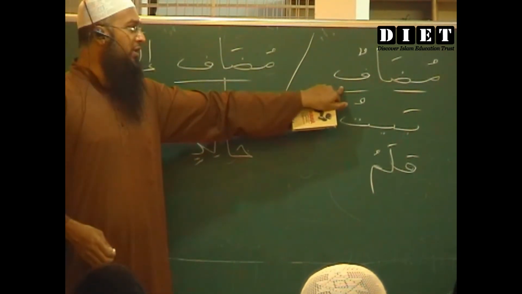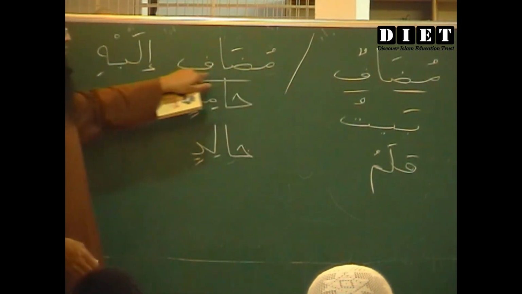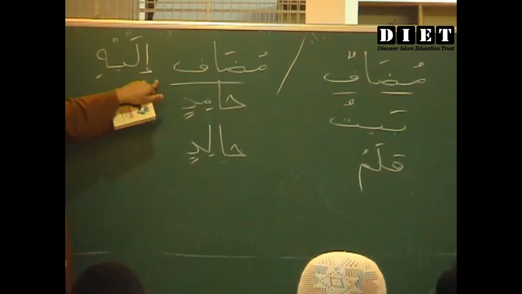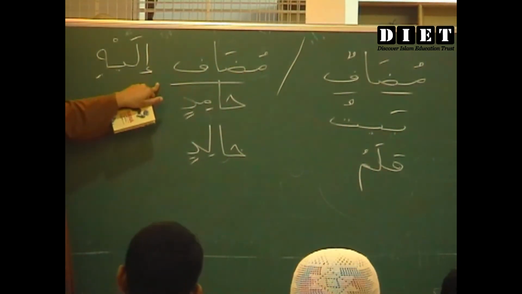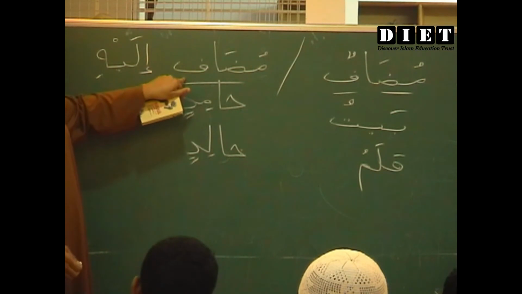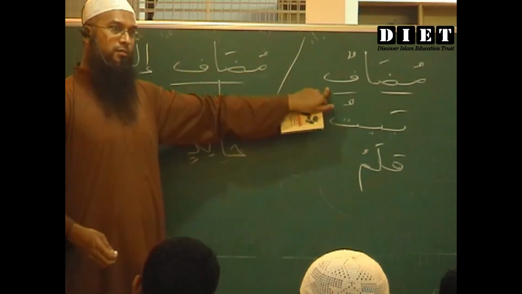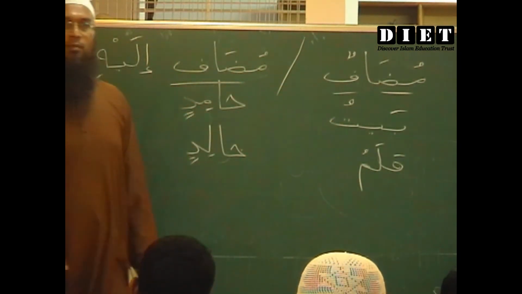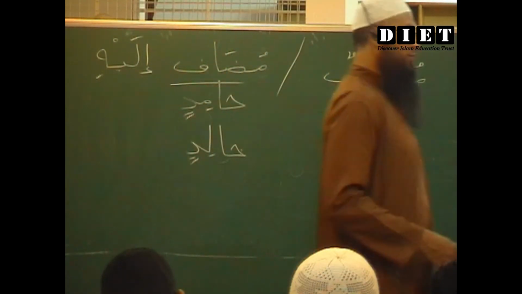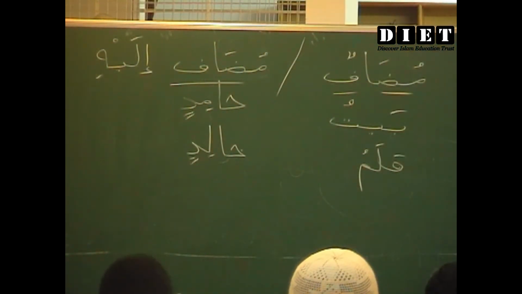The possessed one is mudaf and the one which is possessing is called mudaf ilay. Possessor. This is the possessor. This is the possessed one. You can give some drills for them to make them understand this, inshallah.